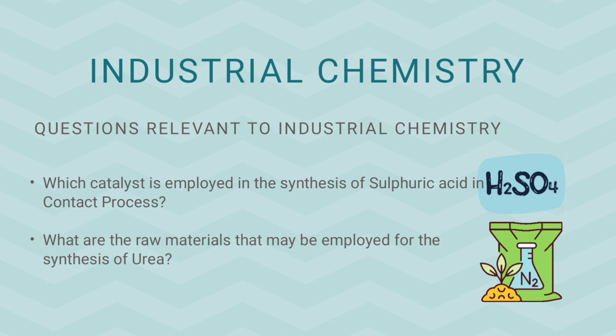All right. So, the questions relevant to industrial chemistry may be like, which catalyst is employed in the synthesis of sulfuric acid in the contact process? This contact process is an industrial process, and anything that we are discussing relevant to this process will come under the branch of industrial chemistry.